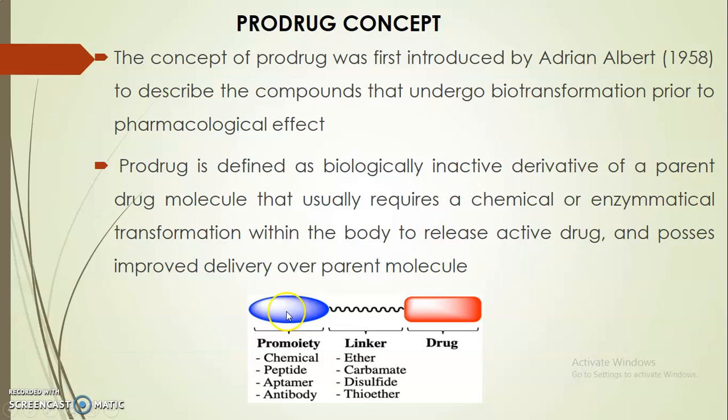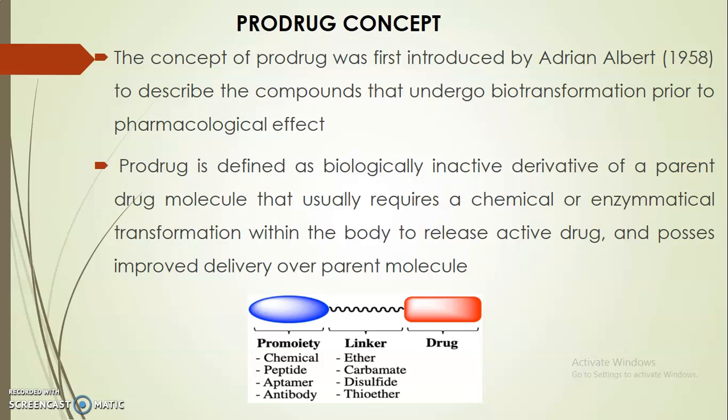It consists of a promoiety which is linked to a drug, and this whole part is called the prodrug, which is biologically inactive. After entering the body it becomes active by enzymatic transformation. The enzyme breaks this bond and releases the active drug, and it possesses improved delivery over the parent molecule. These are the promoieties that are usually used, linked by a linker to the drug. After entering the body, it delivers the drug.